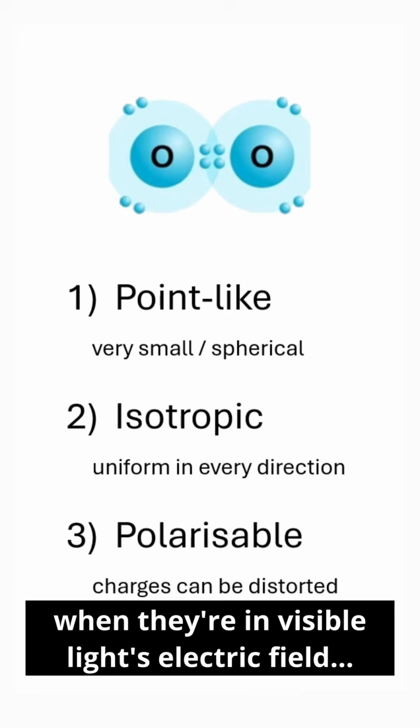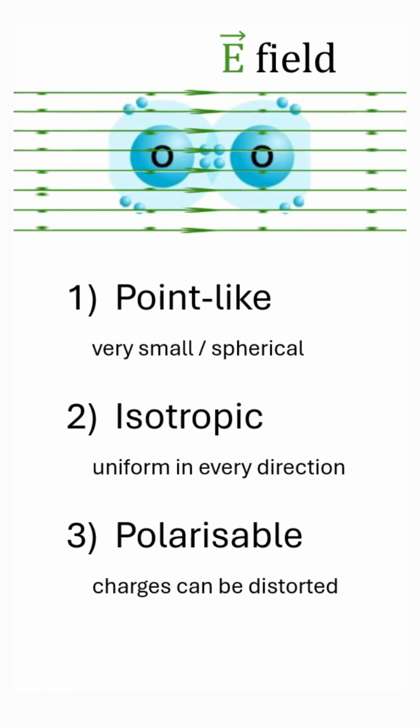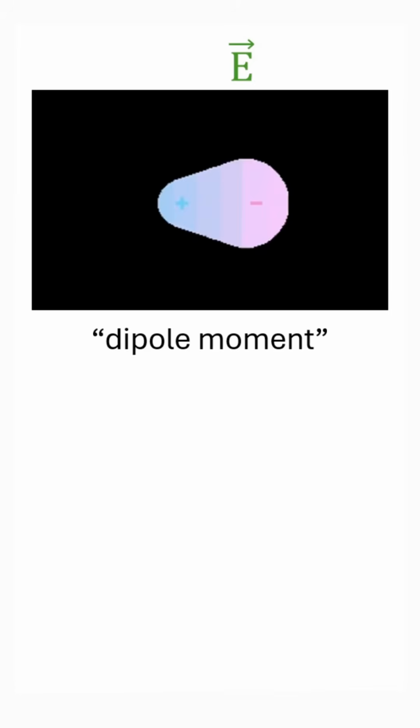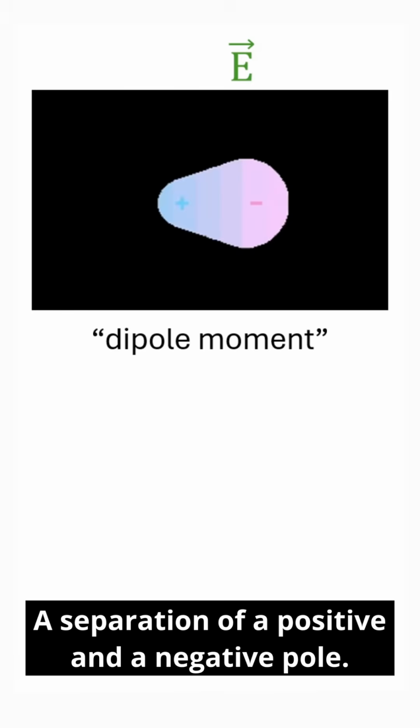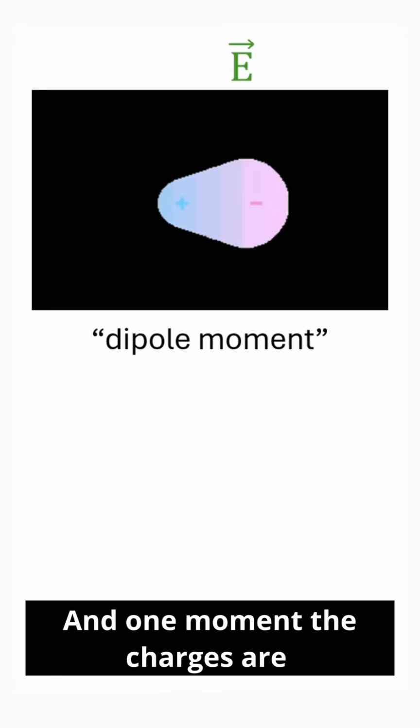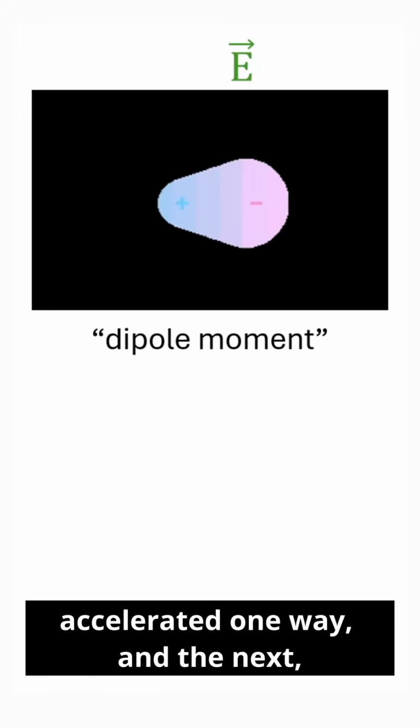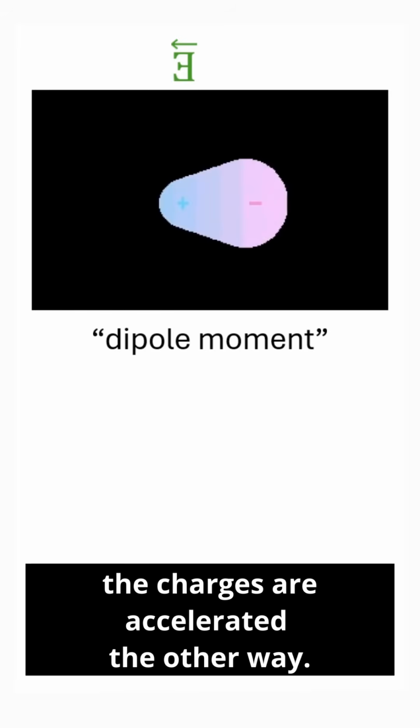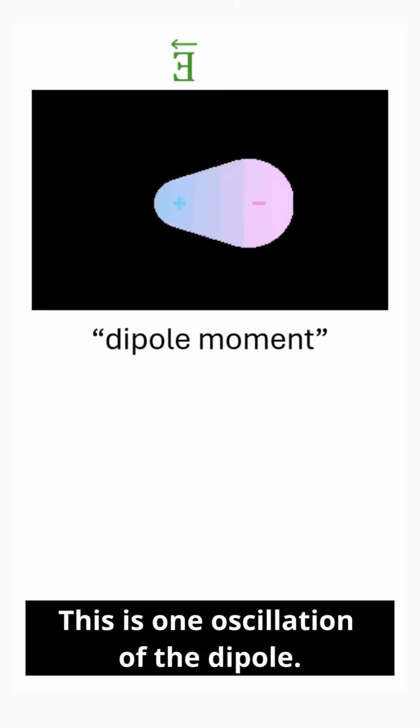What does matter is that when they're in visible light's electric field, the electrons, which are negatively charged, move one way, and the nuclei, which are positively charged, move the other way. This is called a dipole moment, a separation of a positive and a negative pole. We have a single dipole, and one moment the charges are accelerated one way, and the next, the electric field is flipped and the charges are accelerated the other way. This is one oscillation of the dipole.